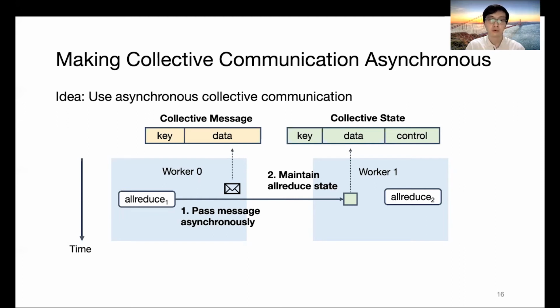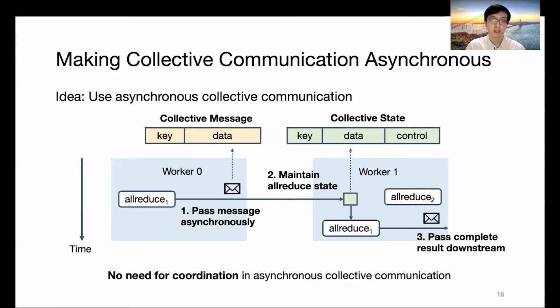If not, it will create an intermediate state. The state has a control field which can tell the progress of the accumulation. If the accumulation finishes, it will create another message and pass the results to its downstream workers. As we can see, in asynchronous collective communication, there's no need to do global coordination.